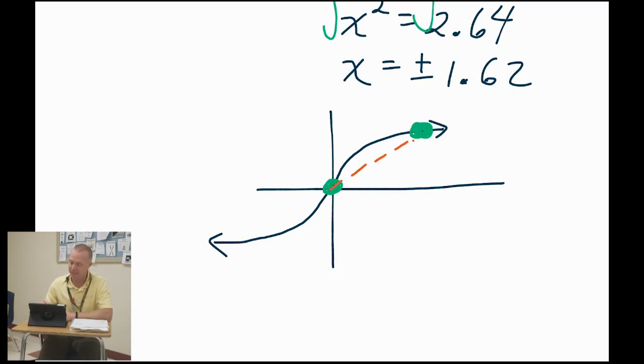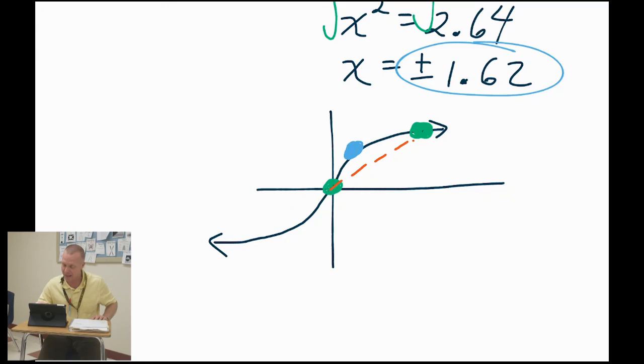Okay, there's always a secant line, but there's also going to be a tangent line that's parallel to this. Now, did you notice that the c value, 1.62, did not come out right in the middle of your interval? Did you think that it was always going to be in the middle? Well, I want to let you know that not necessarily. It's definitely between 0 and 5, but it's certainly not right in the middle. It's actually skewed slightly to the left, is it not?